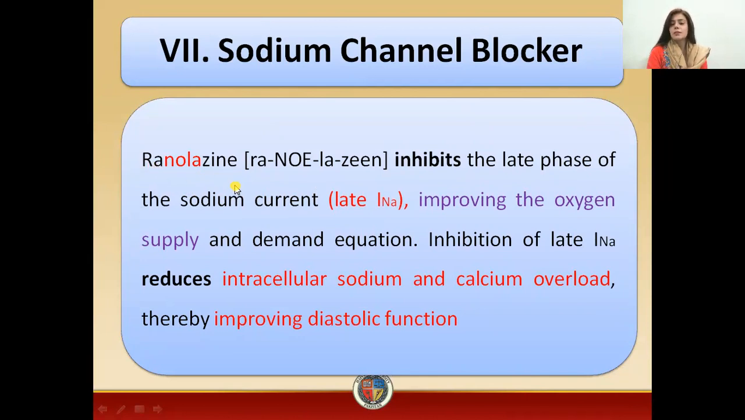Now, just before going into the mode of action, I want to summarize that this is the drug which inhibits the late phase of the sodium current, that is abbreviated as INa, where the capital I indicates the current, the late sodium current. Due to this, what will happen? There will be improved oxygen demand. There will be a reduction in the intracellular calcium and sodium overload. As a result, there will be improvement of the diastolic function.